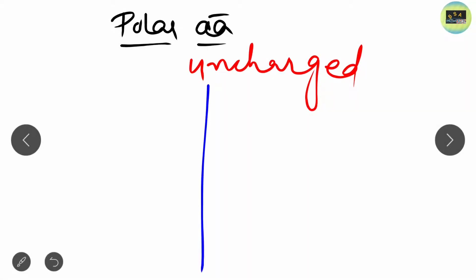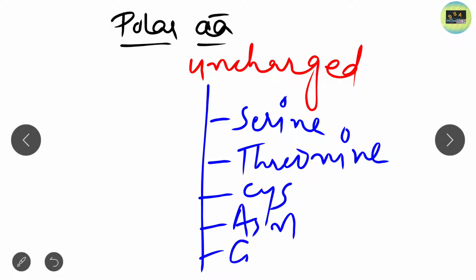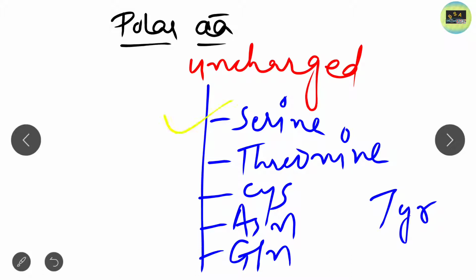Serine, threonine, cysteine, asparagine, glutamine, and tyrosine. So these 6 amino acids, serine, threonine, cysteine, asparagine, glutamine, and tyrosine, are uncharged polar amino acids. We will discuss all these uncharged polar amino acids one by one. So let's start with serine.